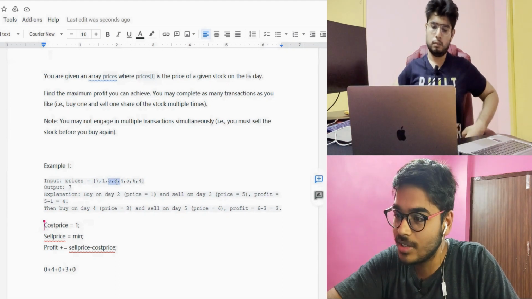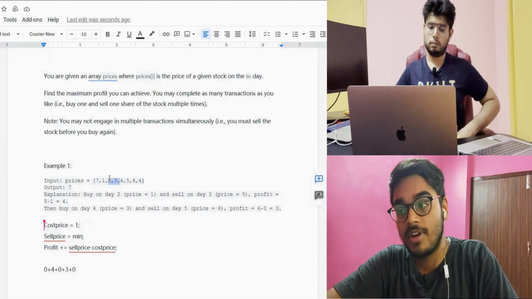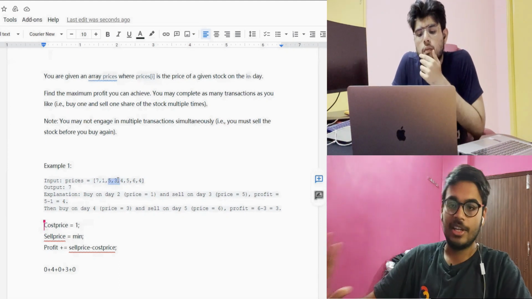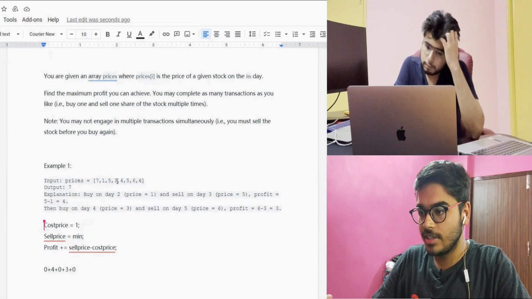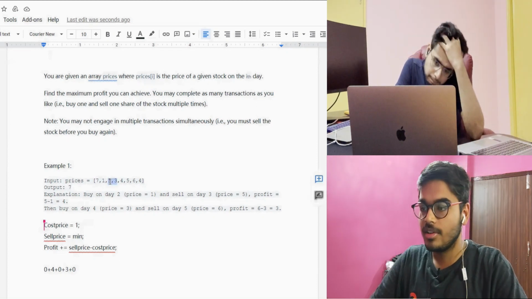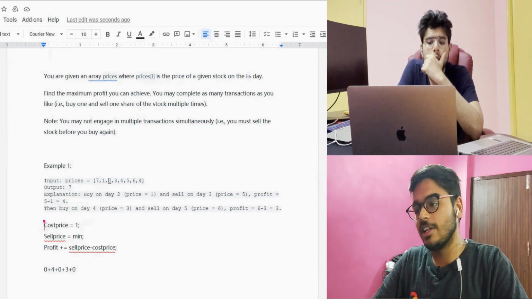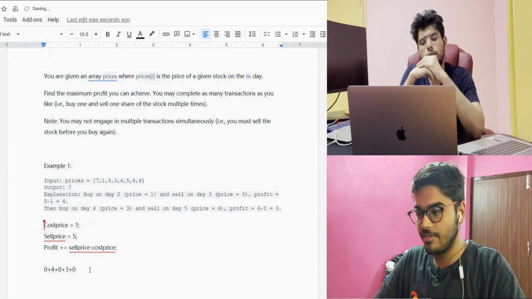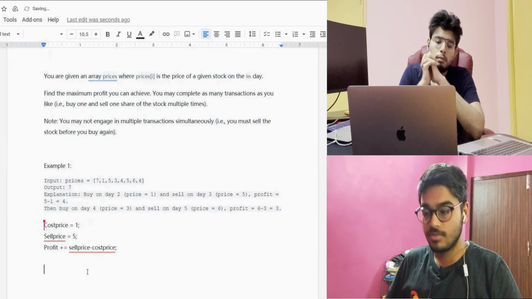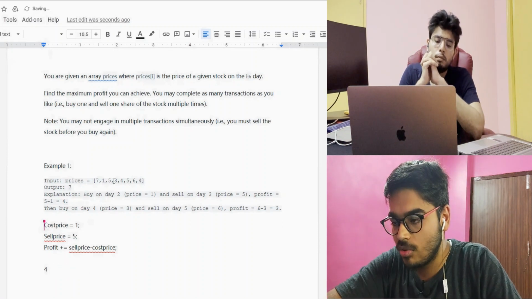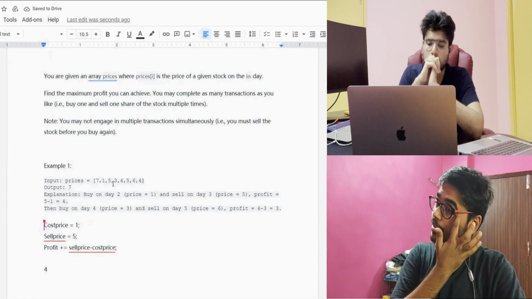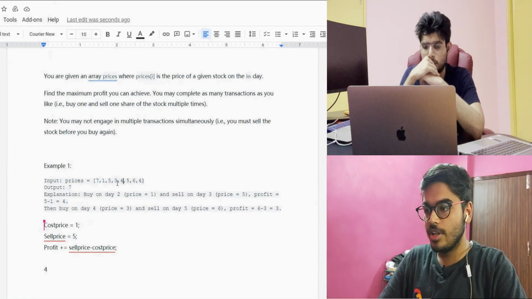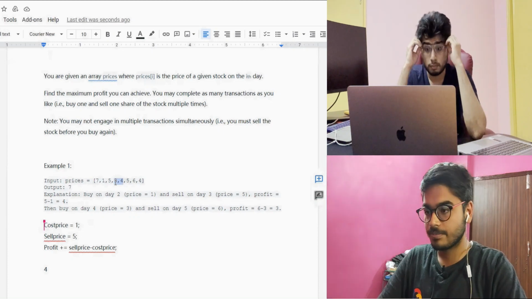Is 3 greater than this 5? If it is greater, then 3 can be our selling price. Okay, but here we can see that 3 is not greater than 5, so 5 will be our selling price. So I have updated the selling price, and we are subtracting and adding, so take it as 4. Now this part is done. Now we have taken till 5. Okay, now start with 3 and 4. Is 4 smaller than 3?